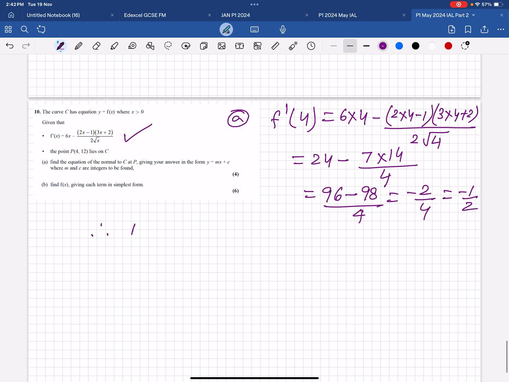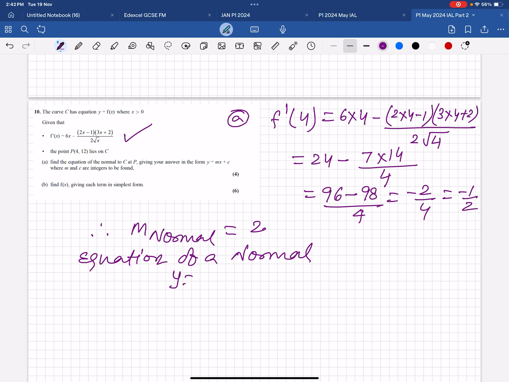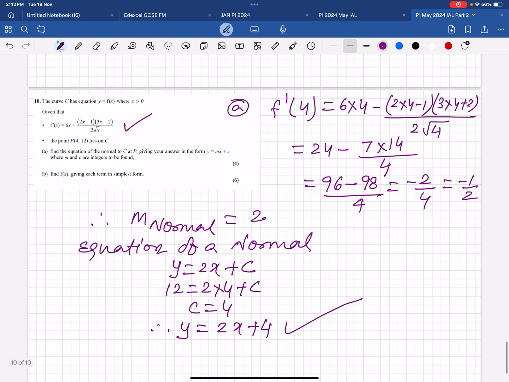Therefore, m of the normal equals 2. So equation of a normal is y equals 2x plus c, and point is 4, 12, c is 4, 2x plus 4 is the A part answer.